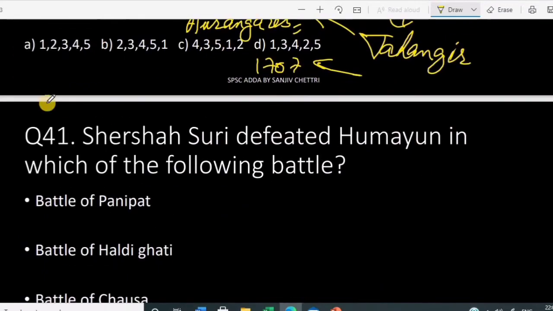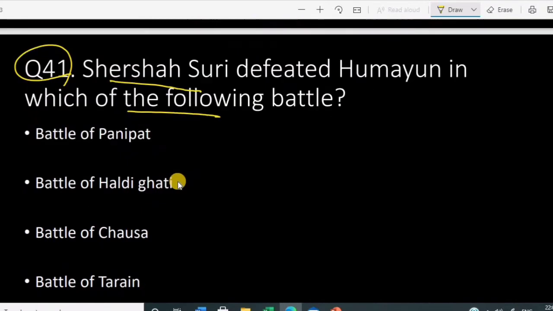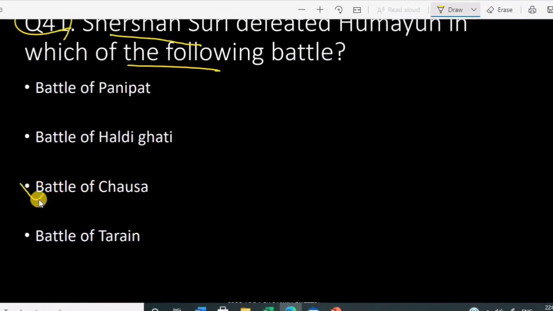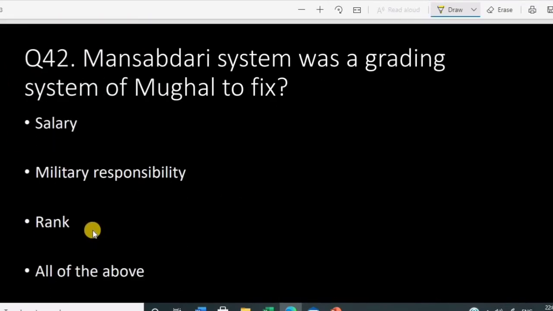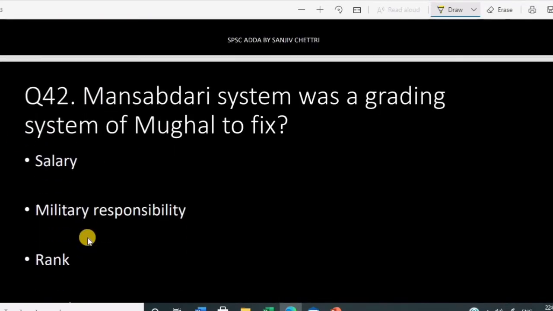So question number 41. Sher Shah Suri defeated Humayun in which of the following battles? It was in the battle of Chausa. It was fought between Sher Shah Suri and Humayun. Battle of Chausa, where Sher Shah Suri defeated Humayun.